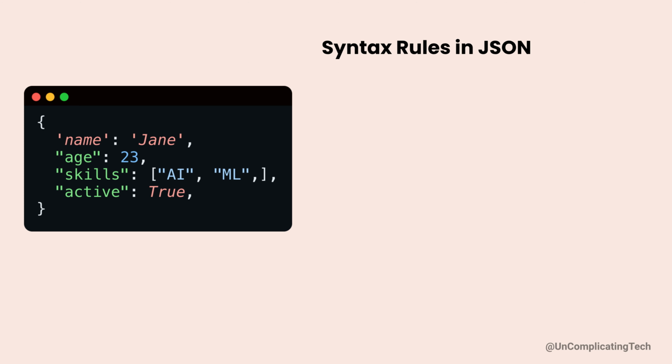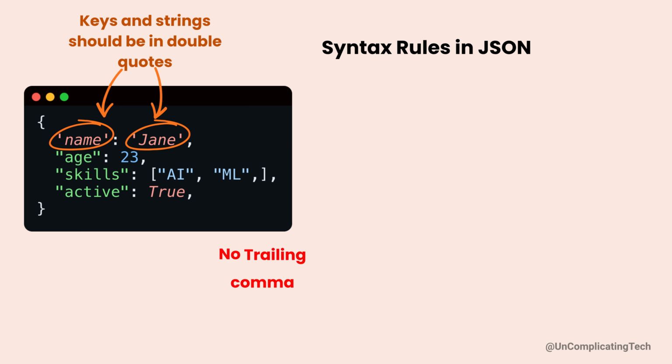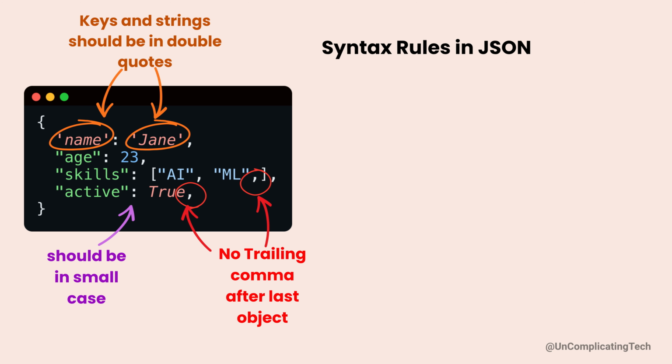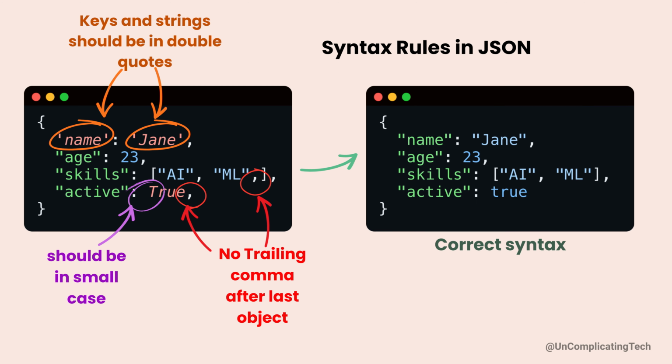JSON looks simple, but it's very strict. Strings and keys must be in double quotes, no trailing commas after the last item, no comments allowed, and true, false, and null must be lowercase. Even a small syntax error will break your JSON parser instantly.